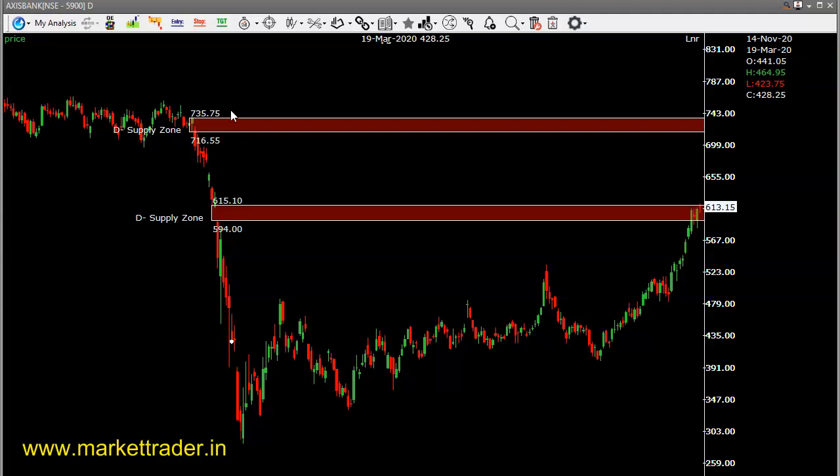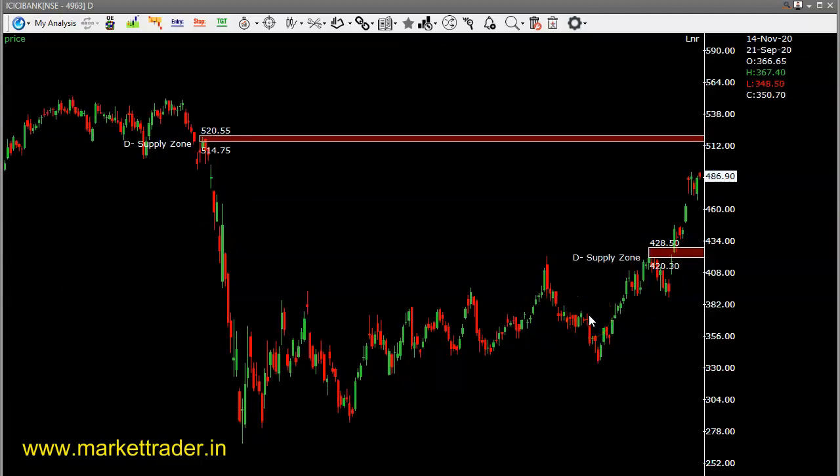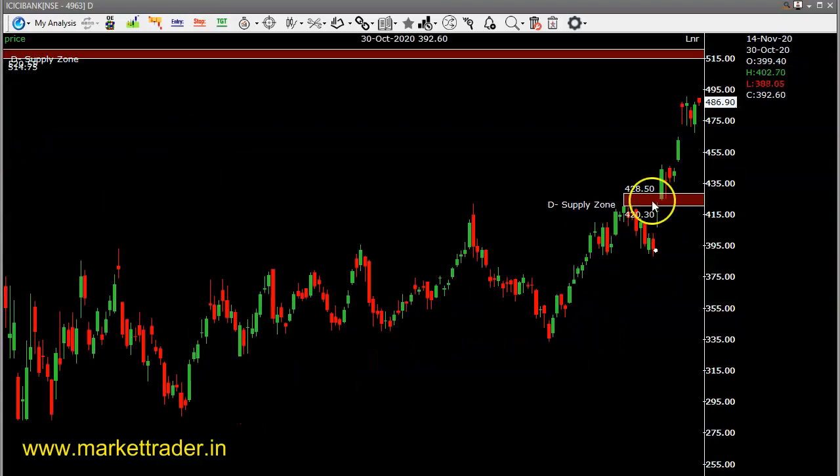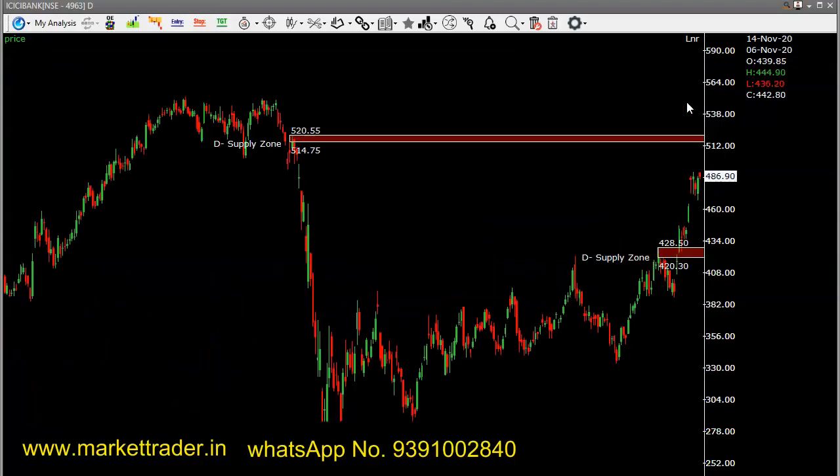So this is the Axis Bank. We'll see the ICICI Bank also. This is the ICICI Bank technical chart. So as per the chart, if you see, there is a high resistance on the upper side, 549 and 520. So now what we have to do is, it is consolidating here, we have to wait for the breakout. So the breakout is 490. If it closes above 490, we can take a long position, keeping a stop loss below 440 and aim for a target of 520. The very simple trade plan for the ICICI Bank.